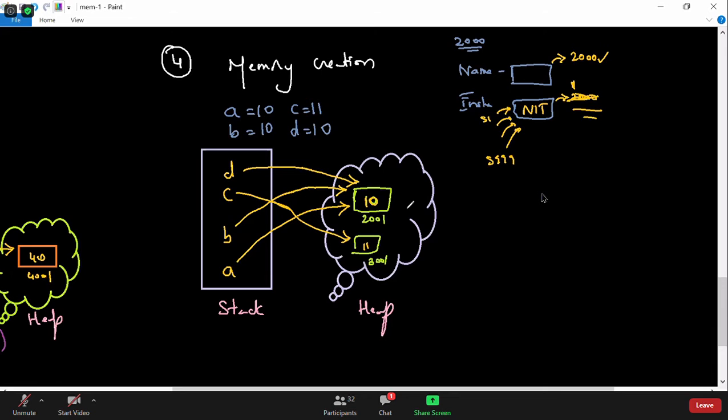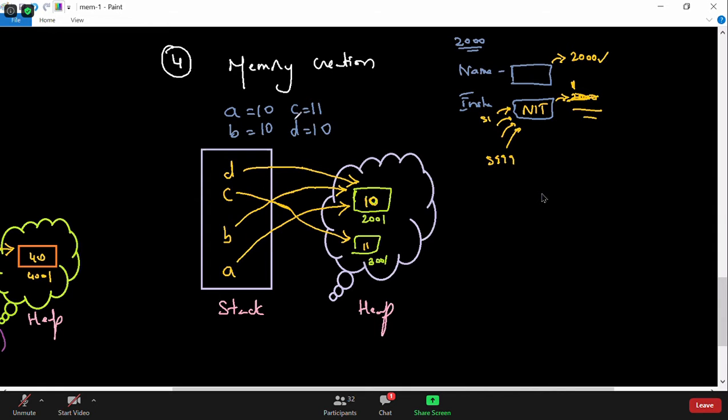That's why I told you that in the heap you can have only one object of the same value. You cannot have two objects with the value 10. Always it will check, do we have an object with the value 10? Yes, we have. Then it simply creates a reference called b, and b will be referring to that object.